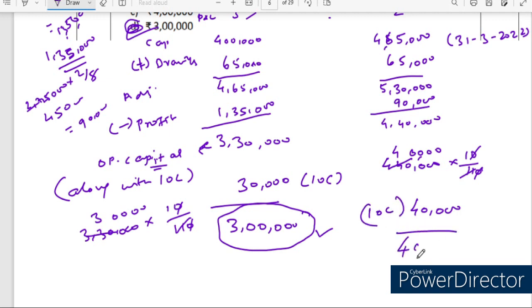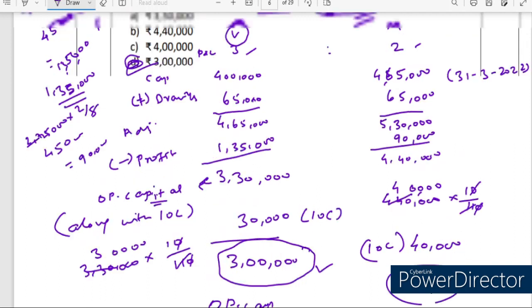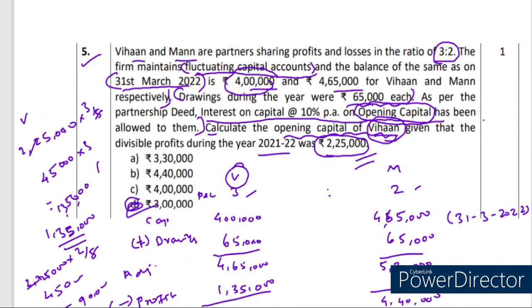So his opening capital might be 4 lakh rupees after deducting. That is the opening capital. Okay, I hope you enjoyed and you are learning a lot. So this is the method for finding interest on capital, especially the opening capital. Here the opening capital is 3 lakh rupees. Are you clear?